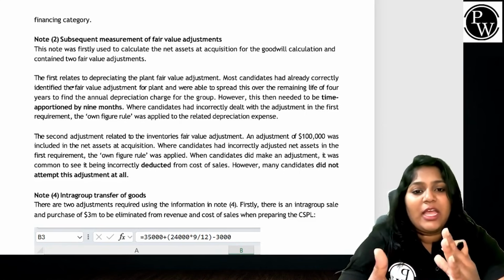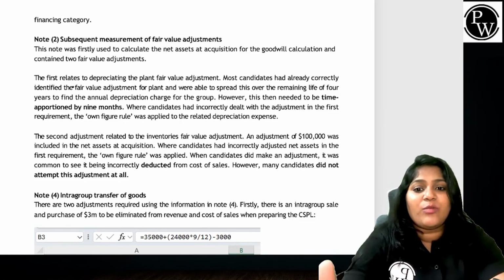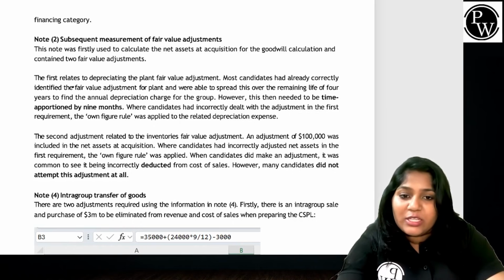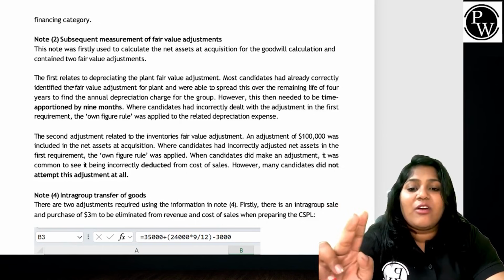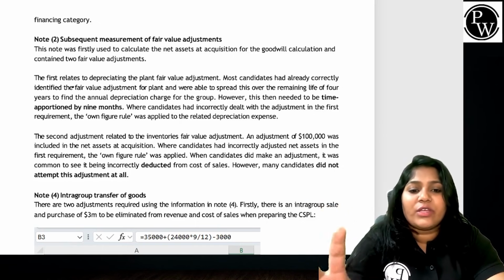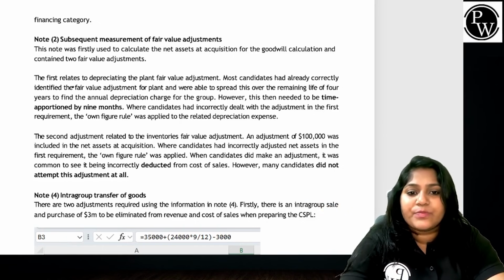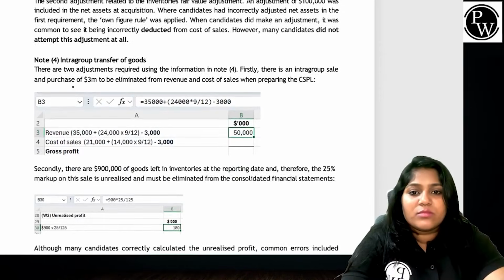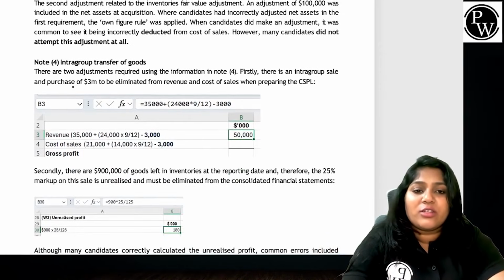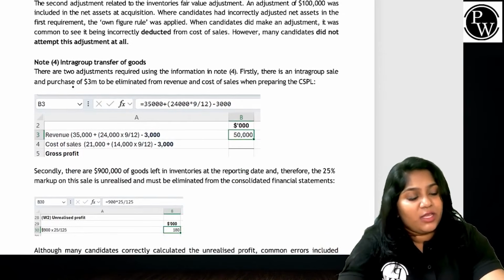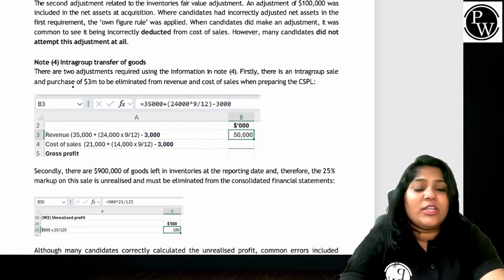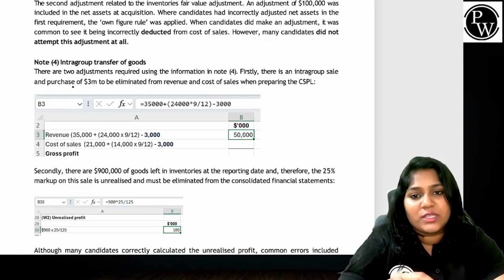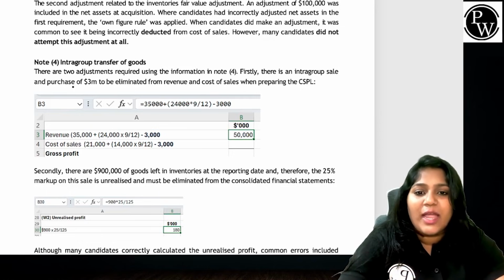And second thing, inventory valuation. An adjustment of $100,000 was included in the net assets, where candidates incorrectly adjusted net assets in the first requirement. The own figure rule was applied. And you have deducted cost of sales. Guys, inventory was there at the date of acquisition and it was sold later. Then only you reduce cost of sales. Otherwise, no adjustment at all.